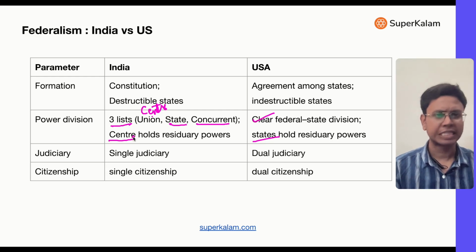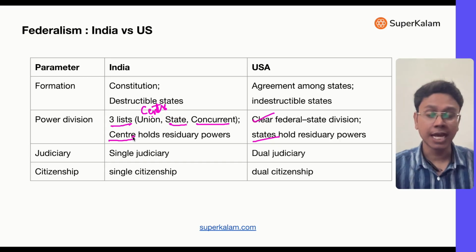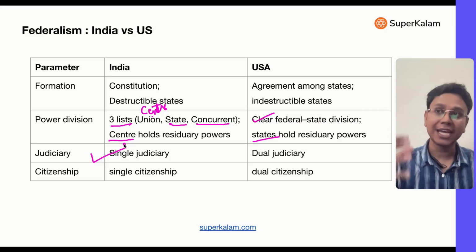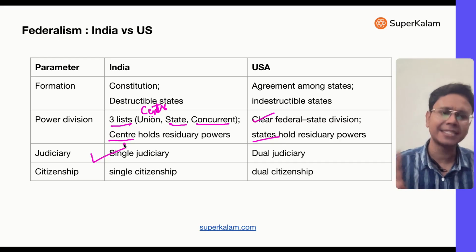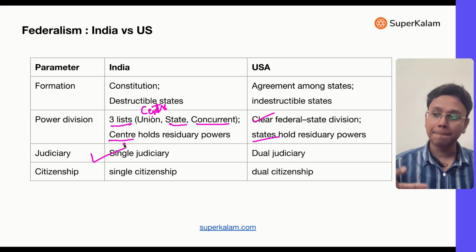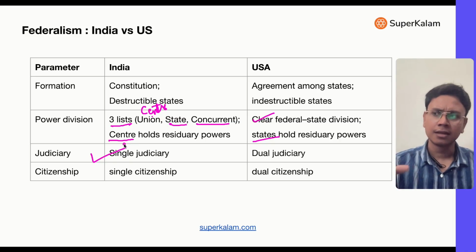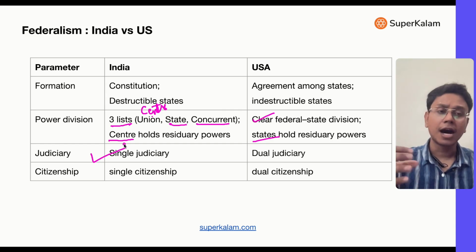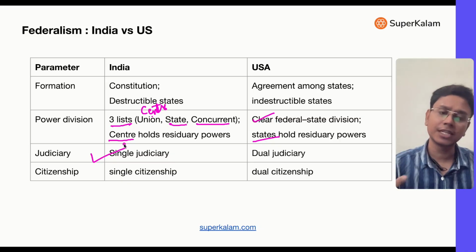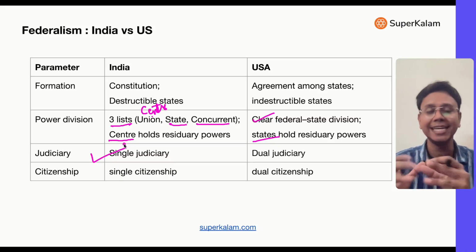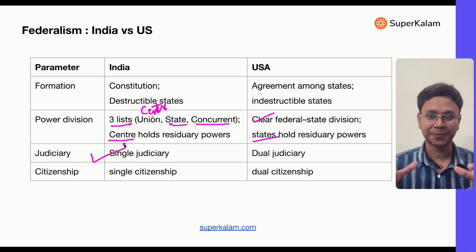made laws by center. Then with respect to judiciary, I told you in last class that in India we have a single judiciary. High courts, Supreme Court, even lower courts can hear cases against center, against any state. But in USA, the Supreme Court, in most of the times, can hear cases against the central government only. In the same way, a state, for example Washington or New York, will have a different high court. That high court will have jurisdiction in that state only, but in India it is not so. In India, we have an integrated judiciary, we have merged everything.